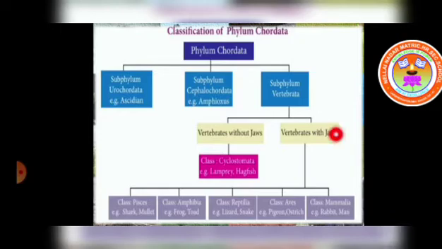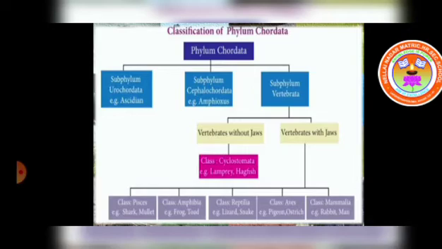Vertebrates with jaws are divided into 5 classes. They are class Pisces, class Amphibia, class Reptilia, class Aves and class Mammalia.